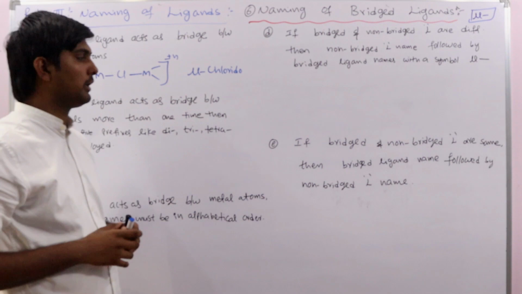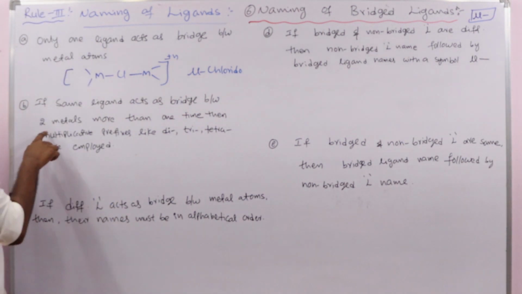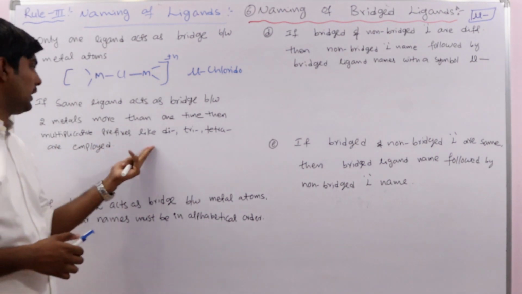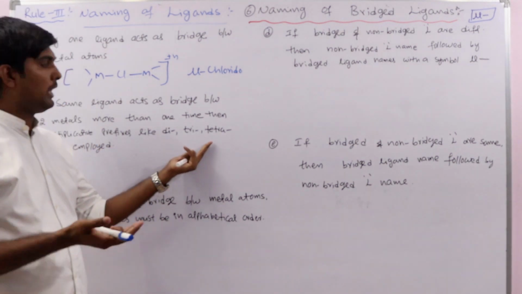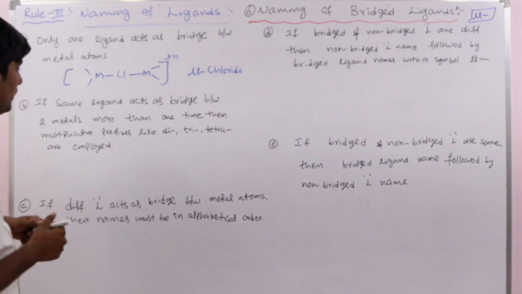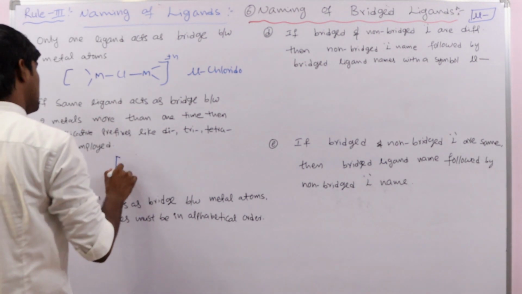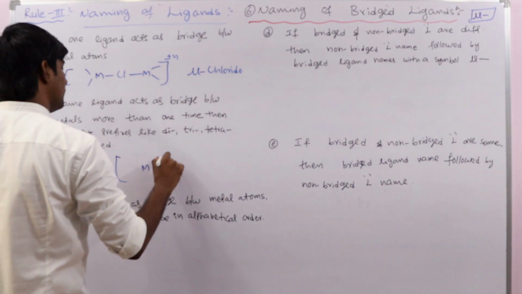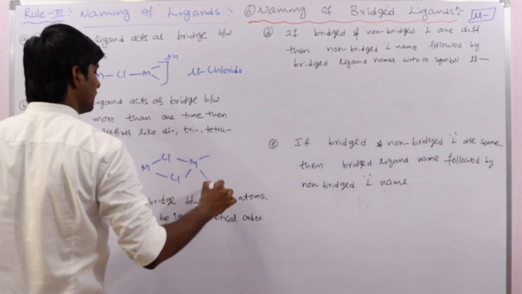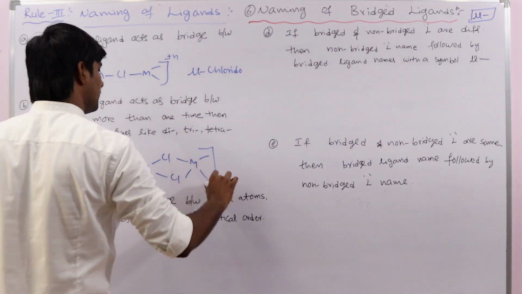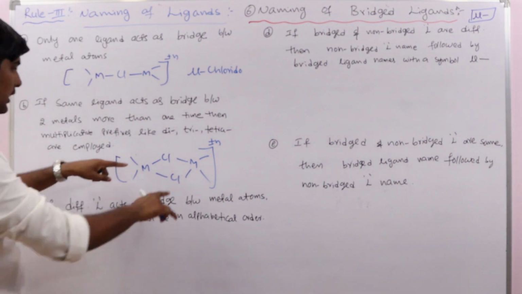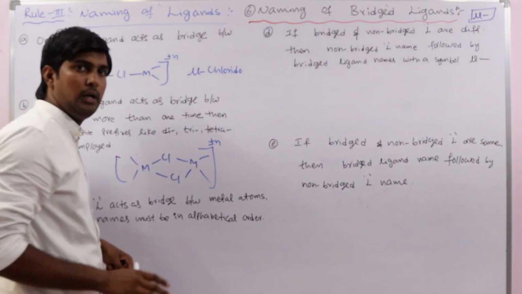Next, if the same ligand acts as a bridge between two metals more than one time, then we have to use the multiplicative prefixes like di, tri, tetra. So now how many ligands are bridging, that we have to indicate. For example, a general complex we are taking here, whatever the ligand charge may be.